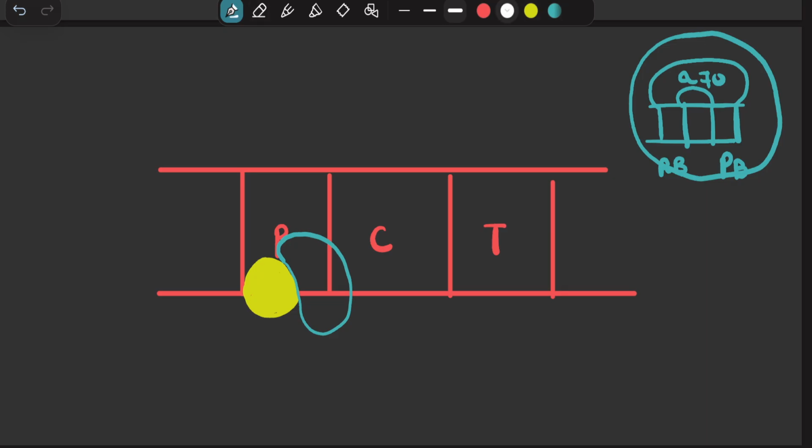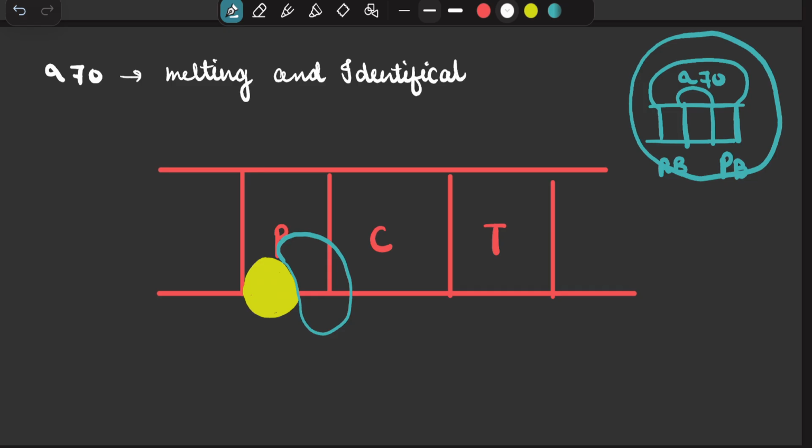The sigma 70 factor has two important roles here. It will do the melting at the start site and the correct identification. Then it will recruit the core RNA polymerase. Now the core RNA polymerase is here. What happens is that the core RNA polymerase now has to start the process of transcription.